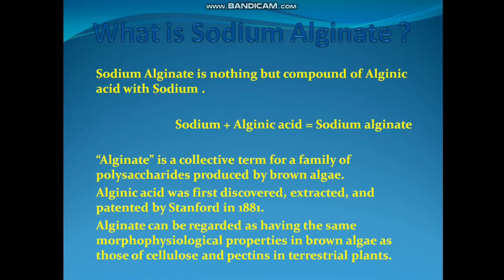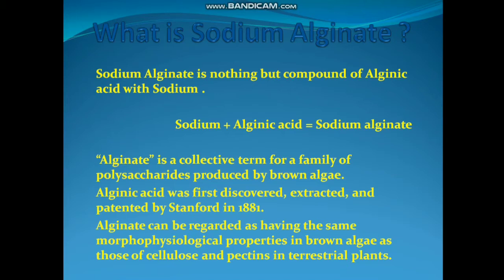So first we should know what is sodium alginate. Sodium alginate is nothing but the compound of alginic acid with sodium. When acid and sodium metal is reacted, they form sodium alginate, a salt. Alginate is a collective term for a family of polysaccharides produced by brown algae. Alginic acid was first discovered, extracted, and patented by Stanford in 1881.